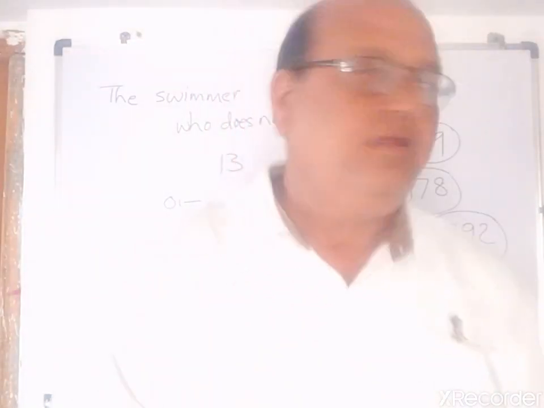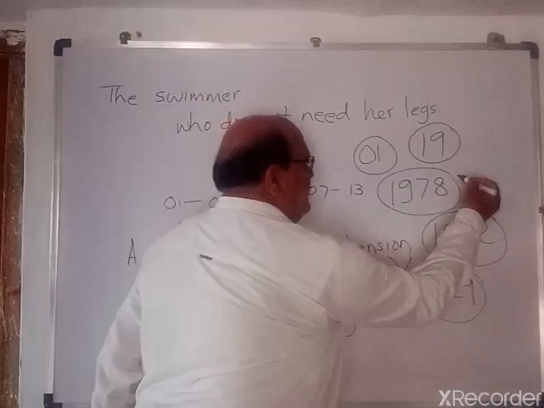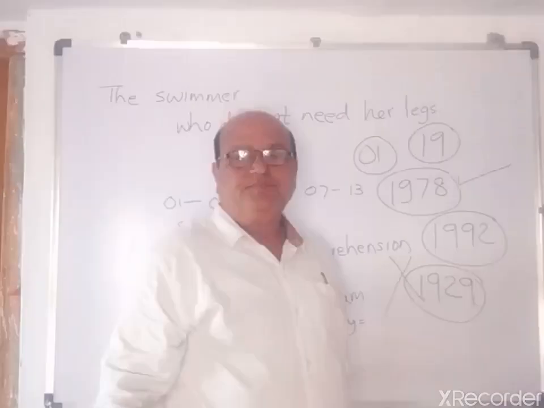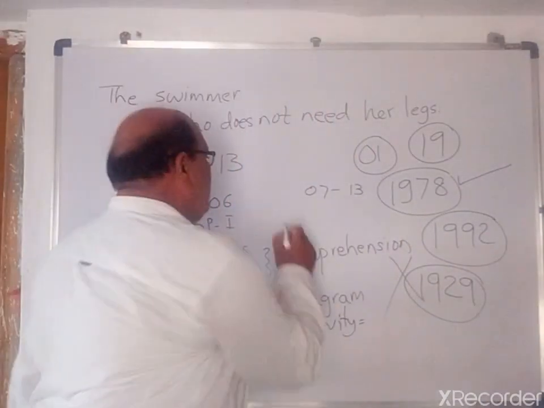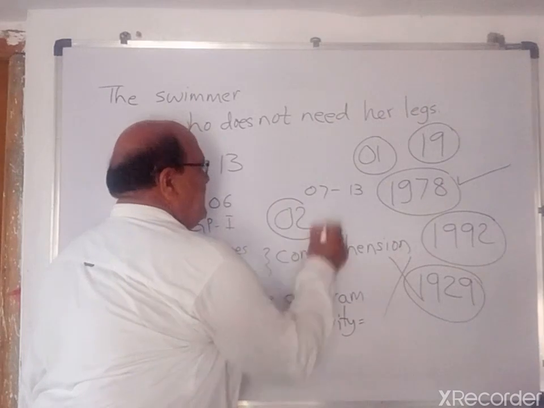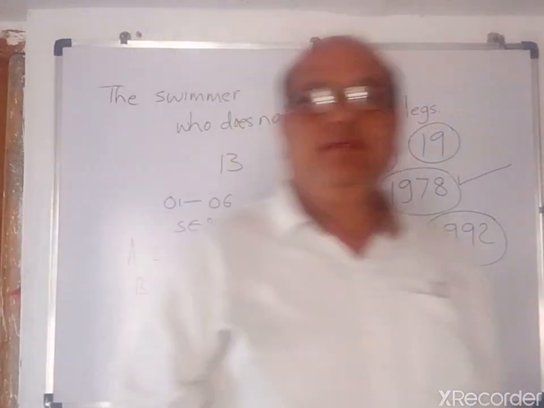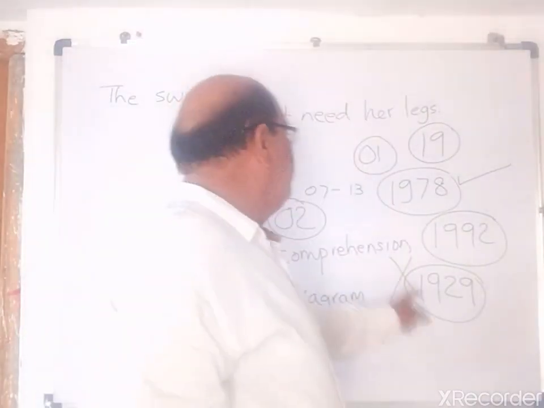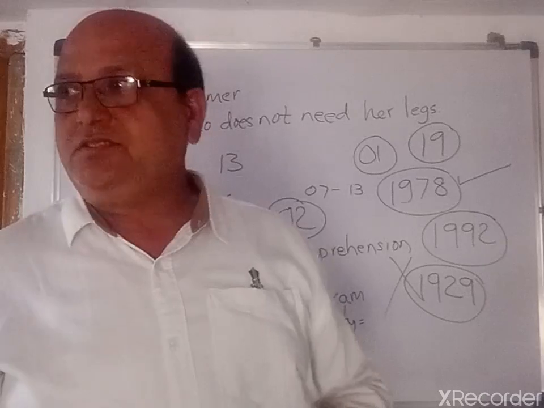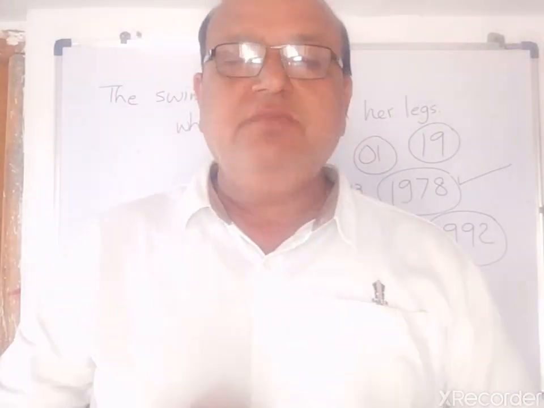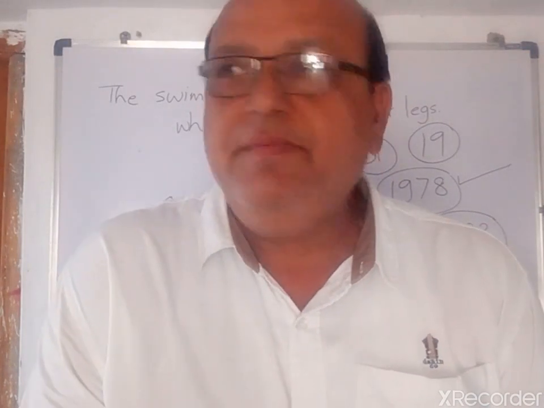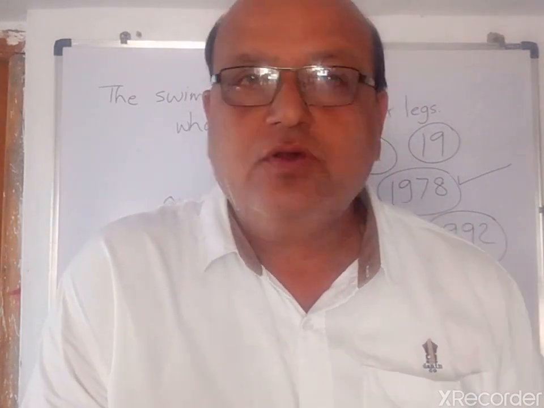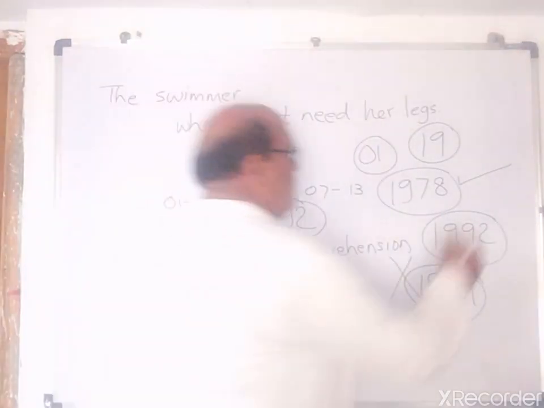Also, we have one more piece of information. In our text, it is written 1978, and she was struck by polio at the age of 2. C.N. Janaki was struck by polio at the age of 2. So, all these dates are misleading us. This is a mysterious thing. We should not take interest in this dilemma. And our focus is on 1992.